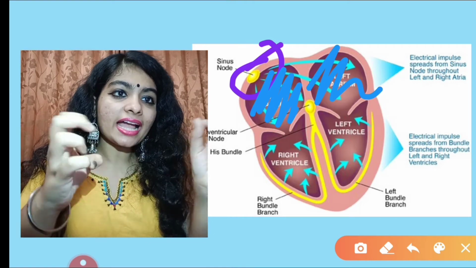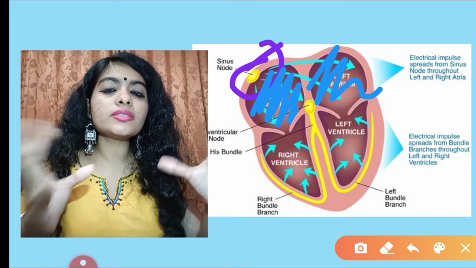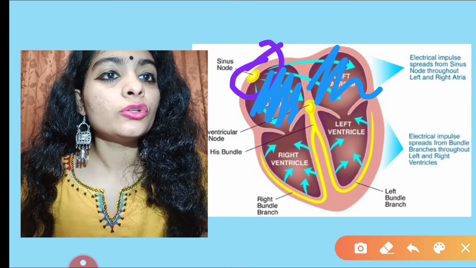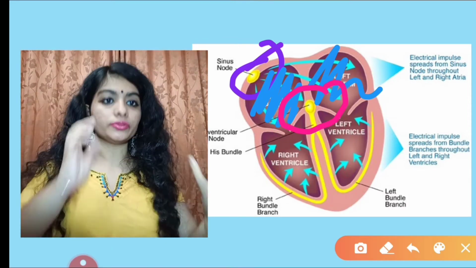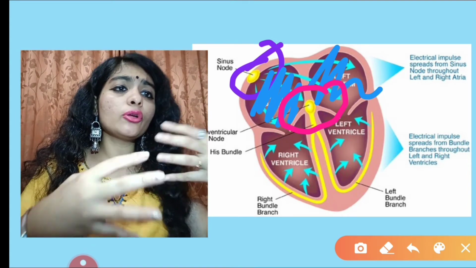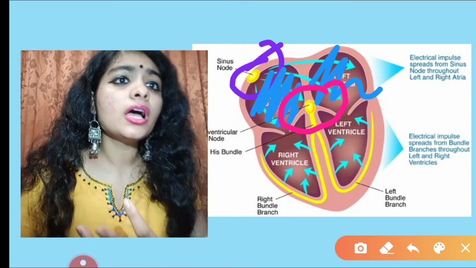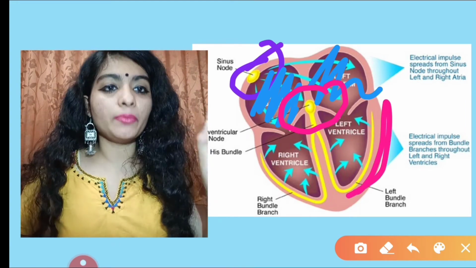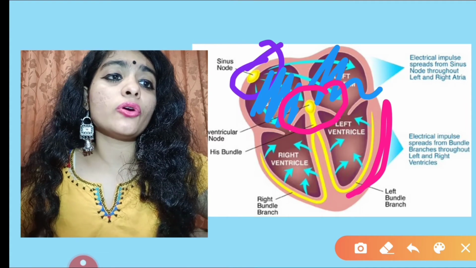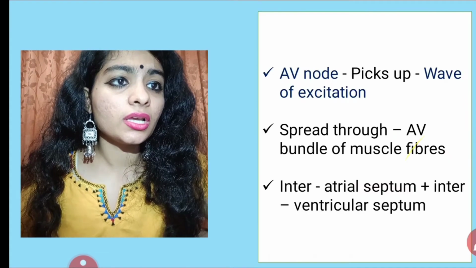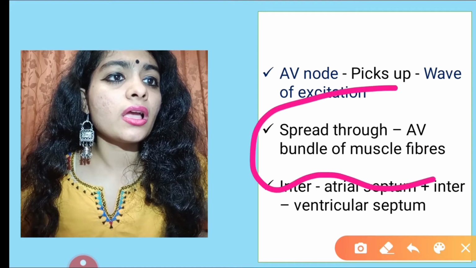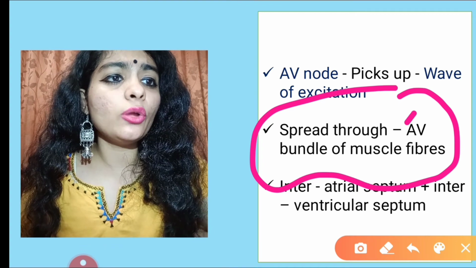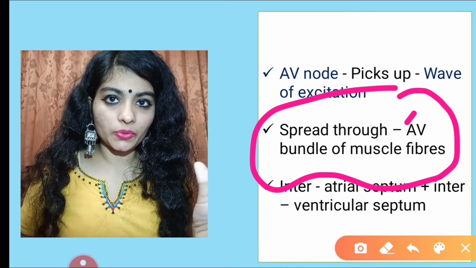First they contract and then they pass on this electrical impulse to the atrioventricular node. Further, with the help of the atrioventricular node, and some other cardiac muscle fibers in bundle, we say the atrioventricular bundle of muscle fibers.